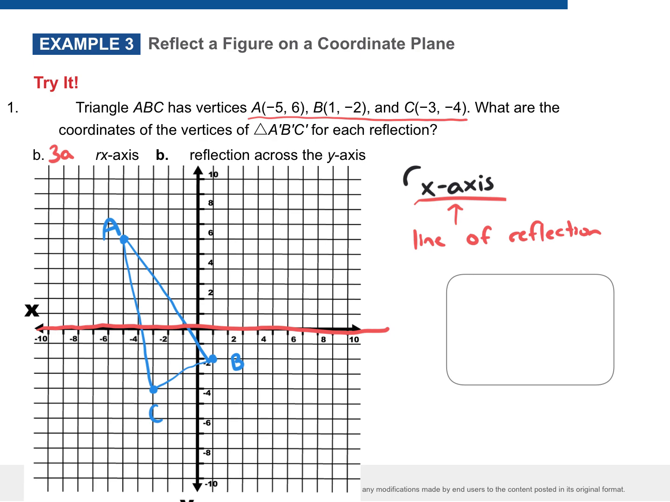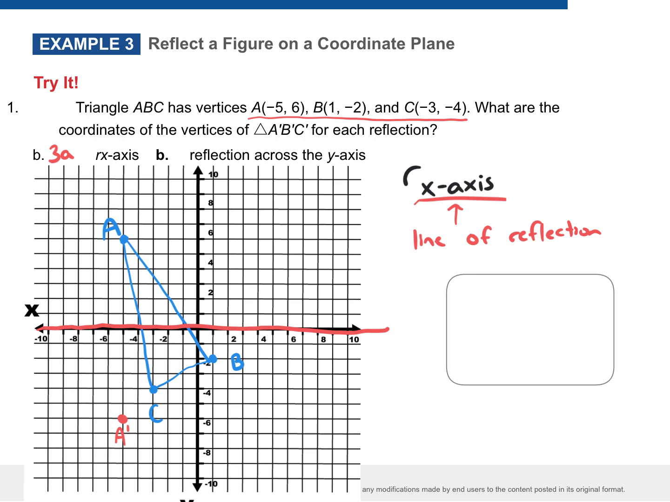So I'm just going to go in alphabetical order here. What do I do with A? How do we perform this reflection? Count how far it is away from the line of reflection. So from A, 1, 2, 3, 4, 5, 6. So how far do I have to go on the other side? 6. 1, 2, 3, 4, 5, 6. What do I label it? A prime.